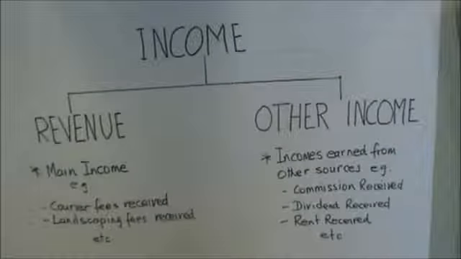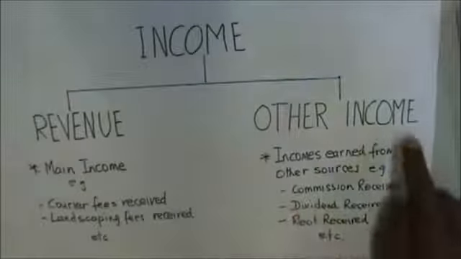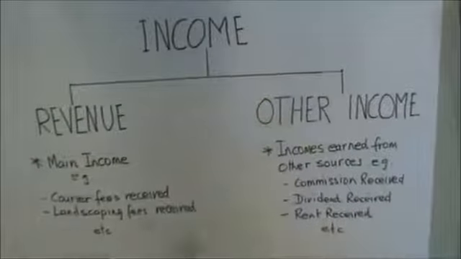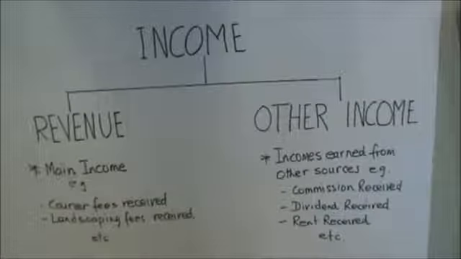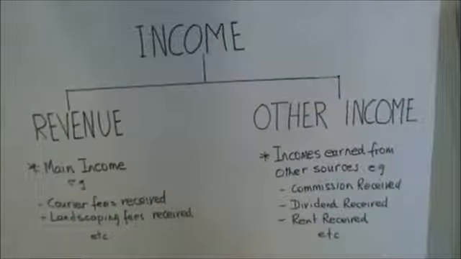Sometimes, especially if it has any surplus cash, it buys shares in other businesses. Then it would be receiving dividends, which would be reported as other income, because that's not the main income from the main operations. It's a side income.